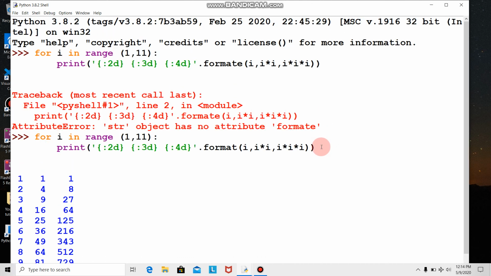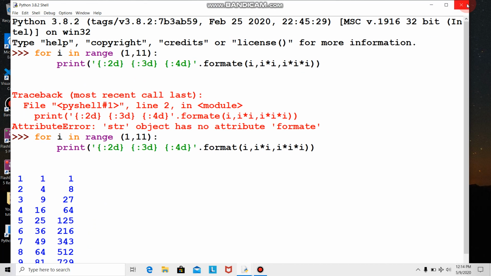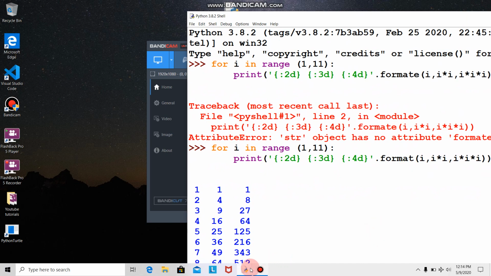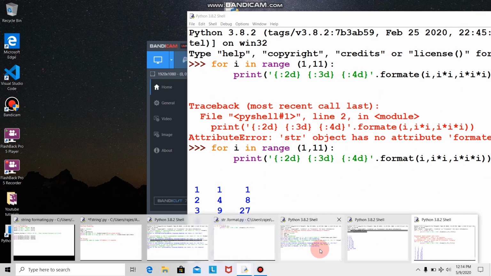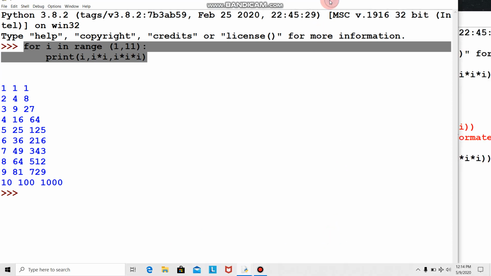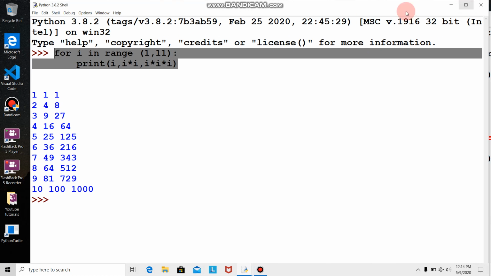And you see this. Now we can compare how it was earlier. Earlier, without format, it was a little untidy because the columns got mixed up.